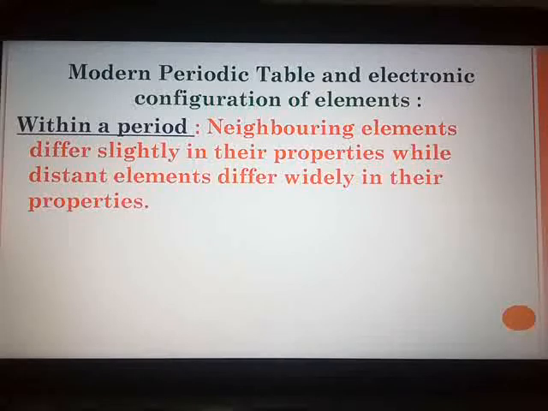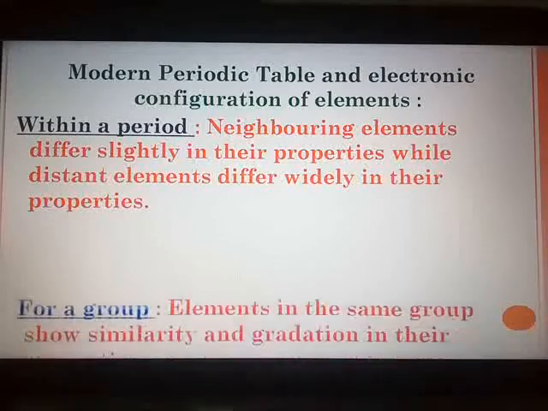Elements in the same group show similarity and gradation in their properties. This characteristic of the groups and the periods in the modern periodic table is a result of the electronic configuration of elements.